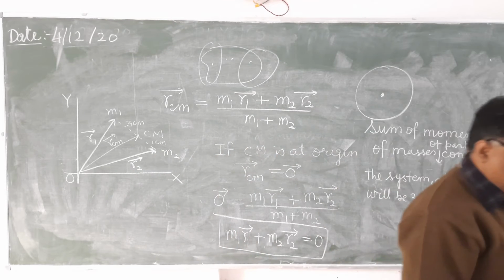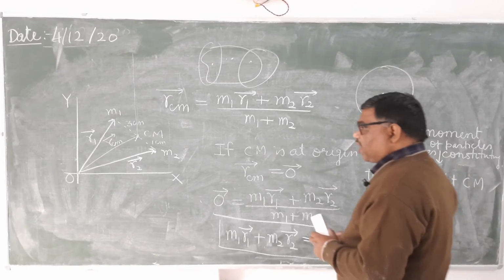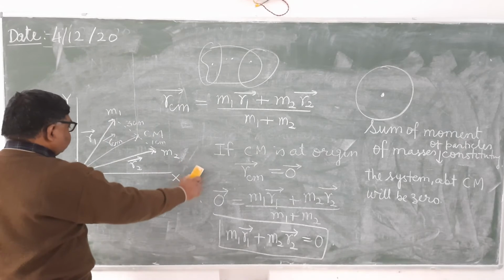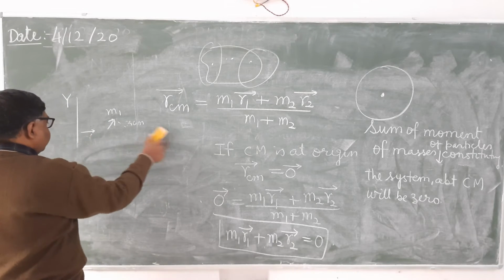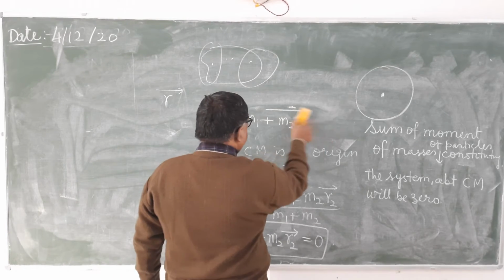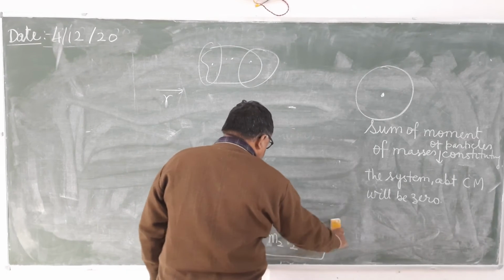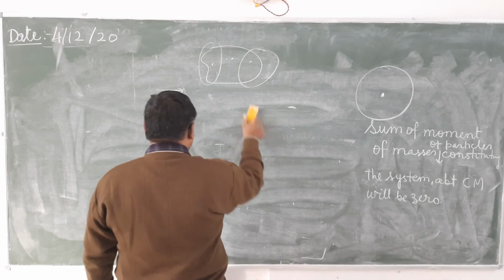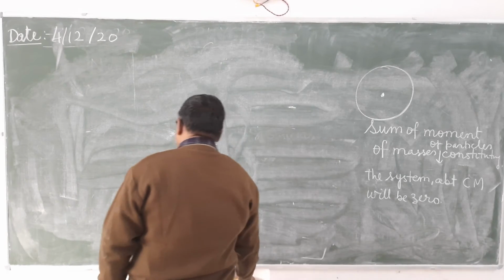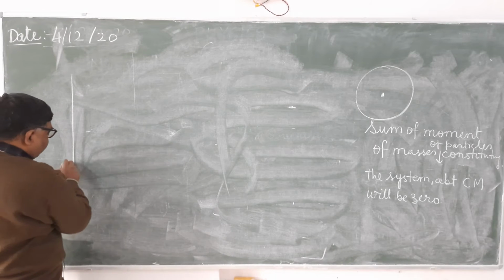Now after this we will extend the same idea to the center of mass of an n particle system. Instead of 2 particles, suppose there are n particles in the system, then what will be the center of mass? We will get a similar result as we got in the two particle system. Here we will not derive it.